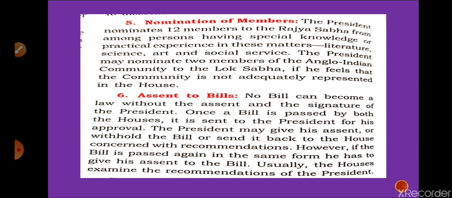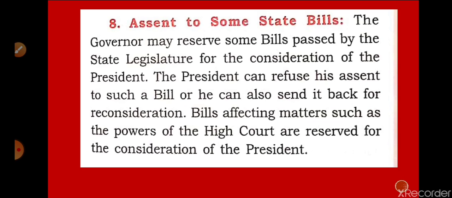Next, the 8th point we are going to discuss is assent to some state bills. For a bill which is passed by the state, in some cases it is necessary for the governor to give it to the President for consideration.